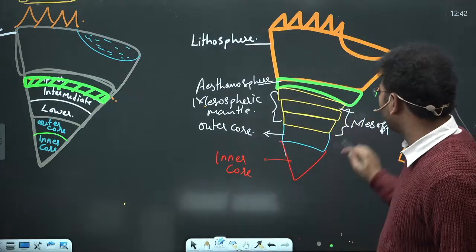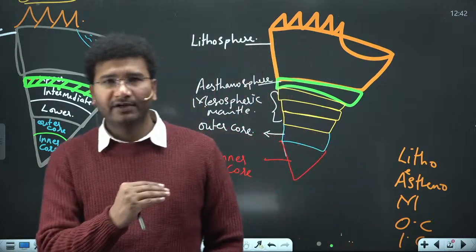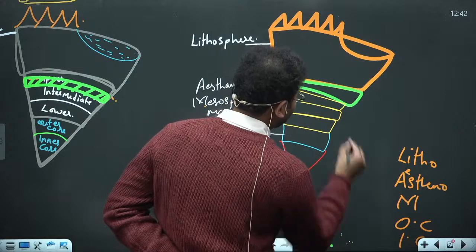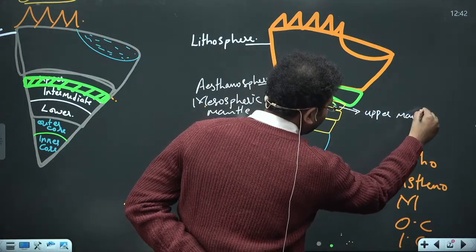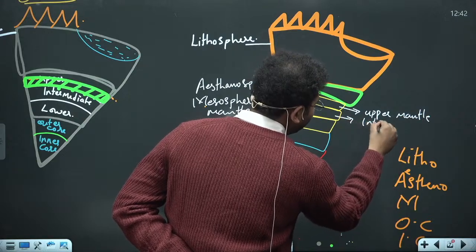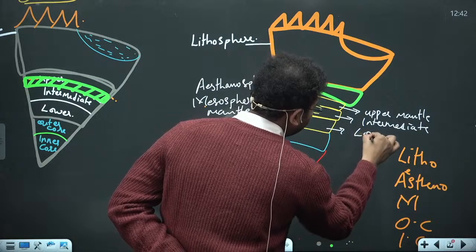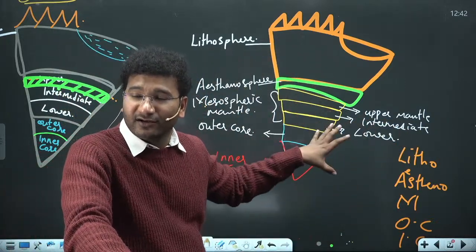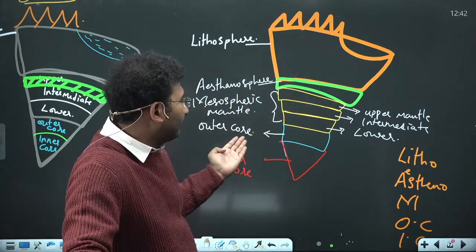So for our understanding of the mesospheric mantle, we have divided it into upper mantle, intermediate mantle, and lower mantle. Now see, in the mechanical composition you have lithosphere, asthenosphere, mesospheric mantle, outer core, and inner core.